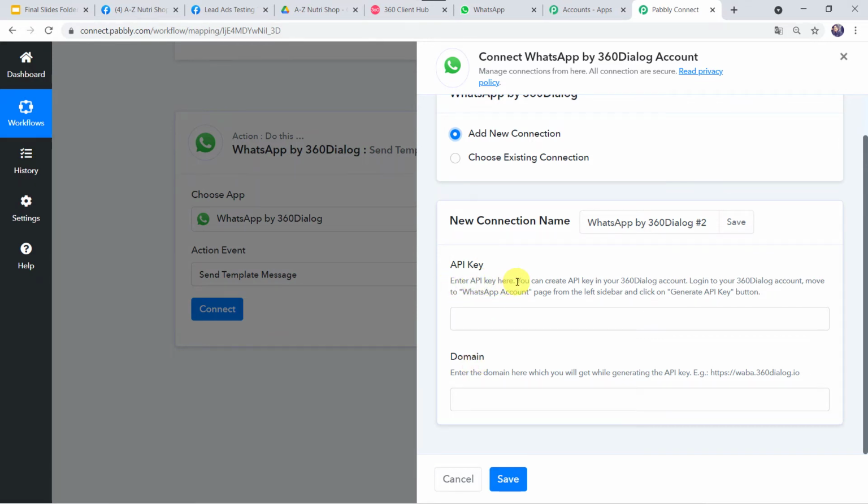Enter API key here. You can create API key in your 360 Dialog account. Log into your 360 Dialog account. Move to WhatsApp account page from the left sidebar and click on Generate API Key button. So we have to go to 360 Dialog account and from there we'll be moving to WhatsApp account page.